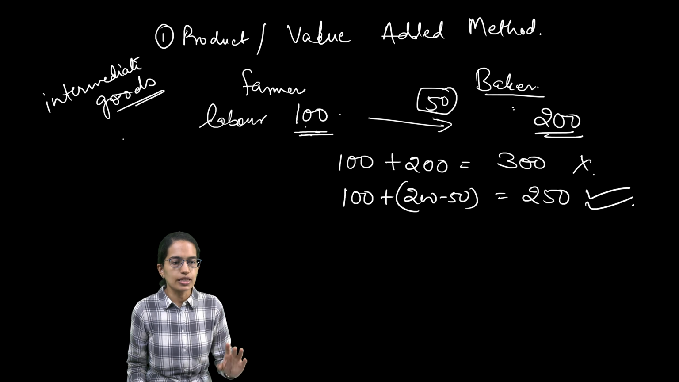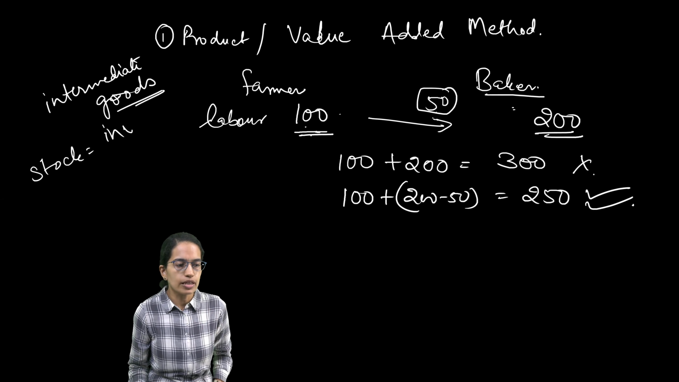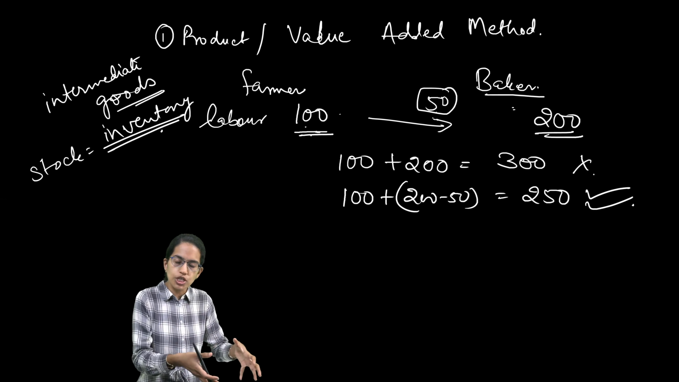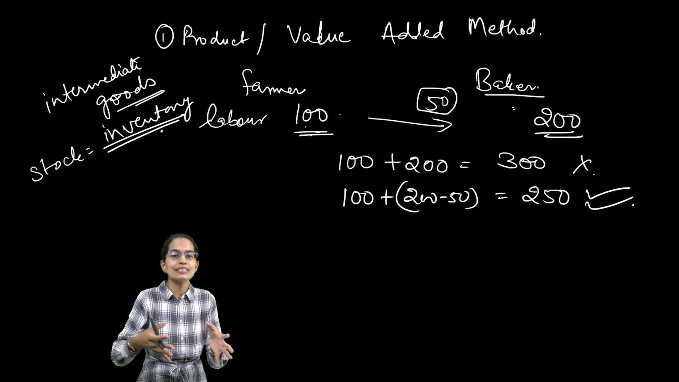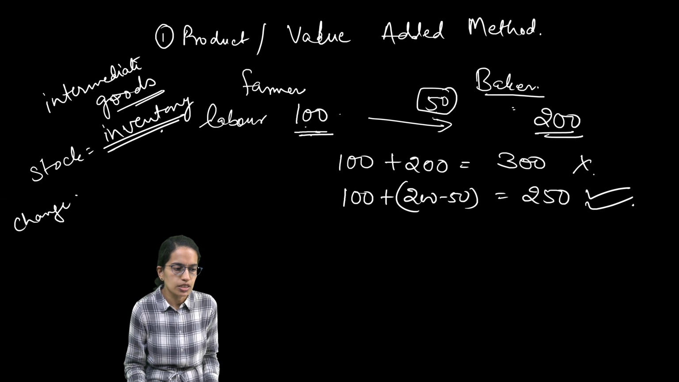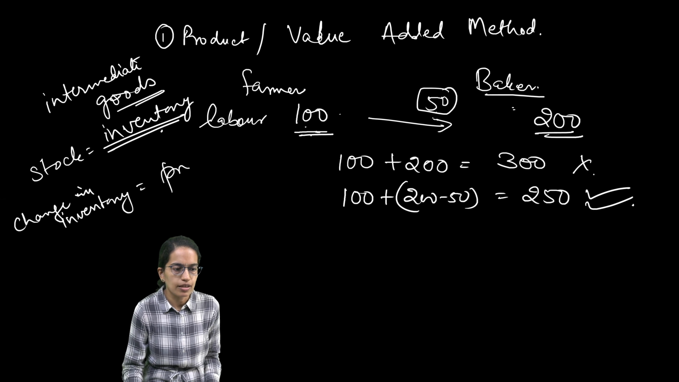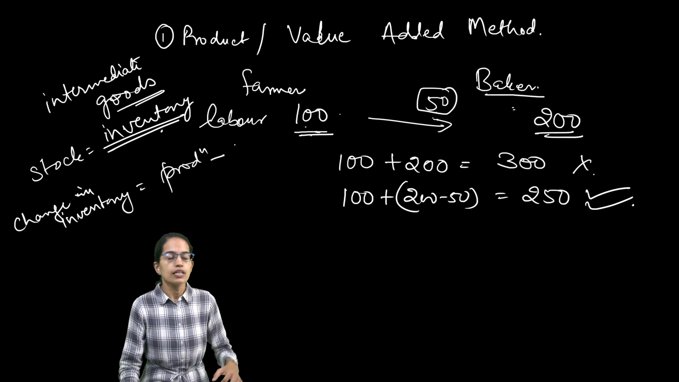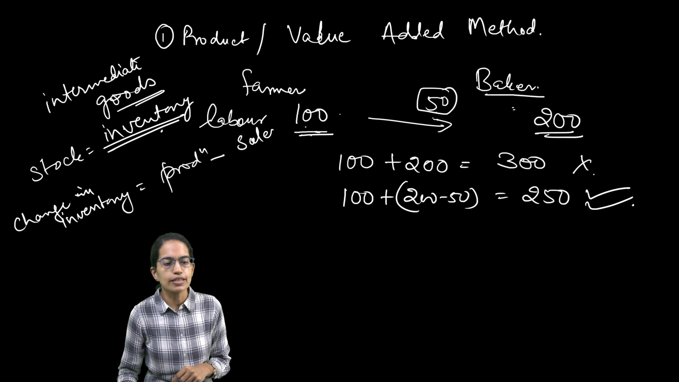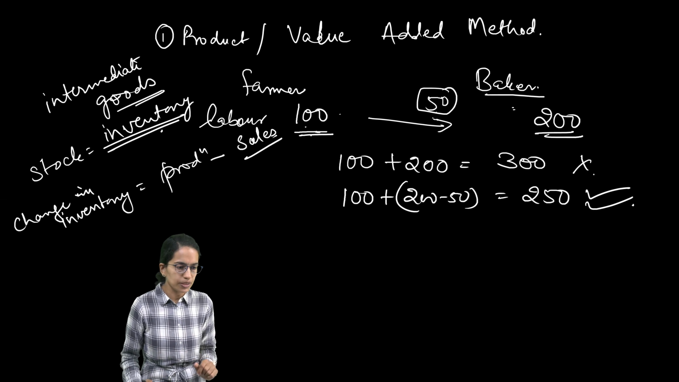The next important thing is, whenever we are talking about stock, we focus on inventory. Now what is this inventory? The production of the firm during the year minus the sales of the firm during the year would be the change in inventory. So change in inventory is the production by the firm in a given year minus the sales by the firm in a given year.